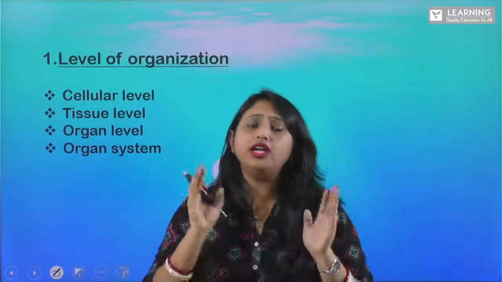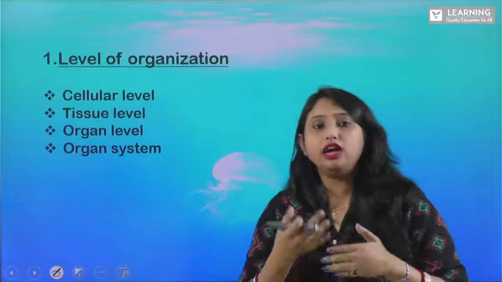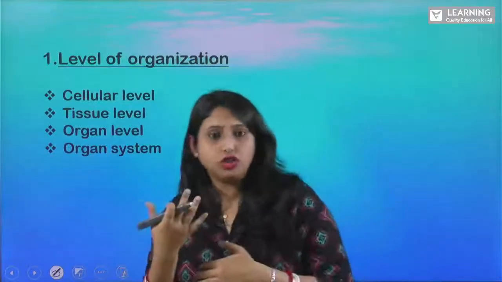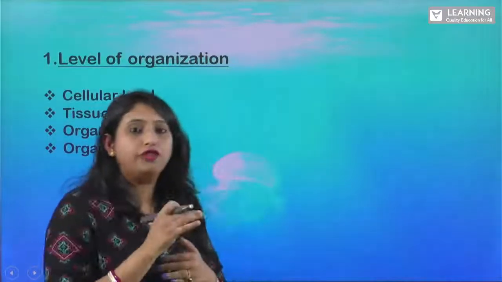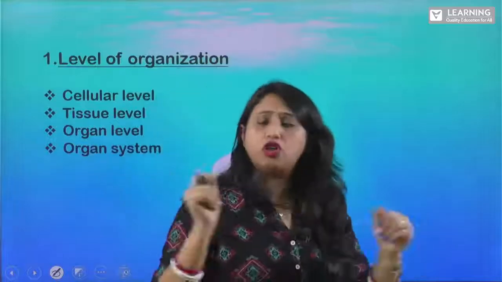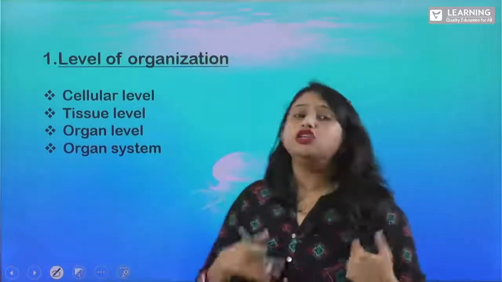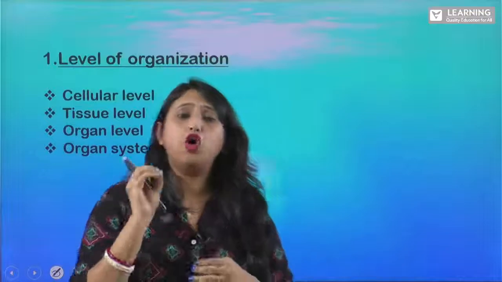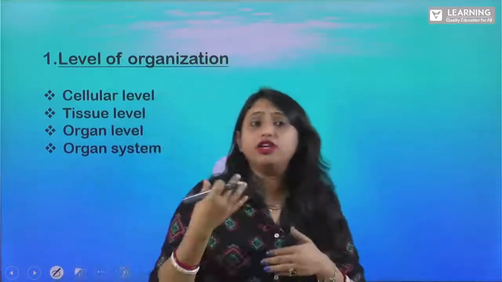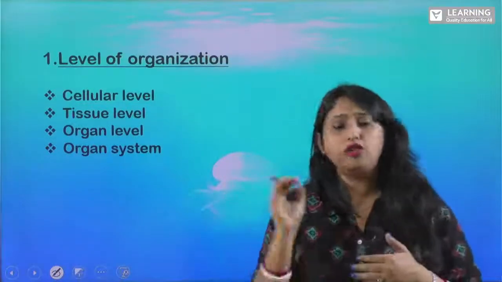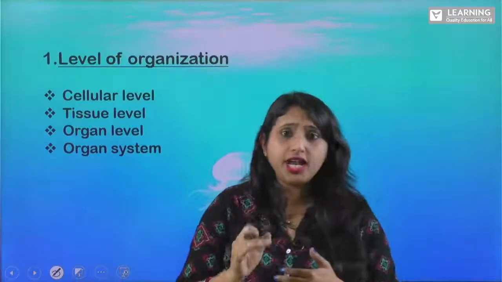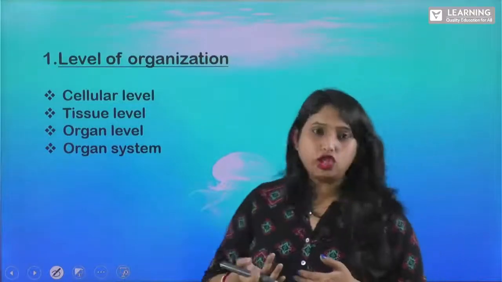So they have only got these cells in their body. They do not have this tissue level of organization. They do not have organs, or they also do not have organ systems. So there are some animals, they have only got these cells. So we call them the cellular level of organization. Is that clear? Yes. Now what is this tissue level?